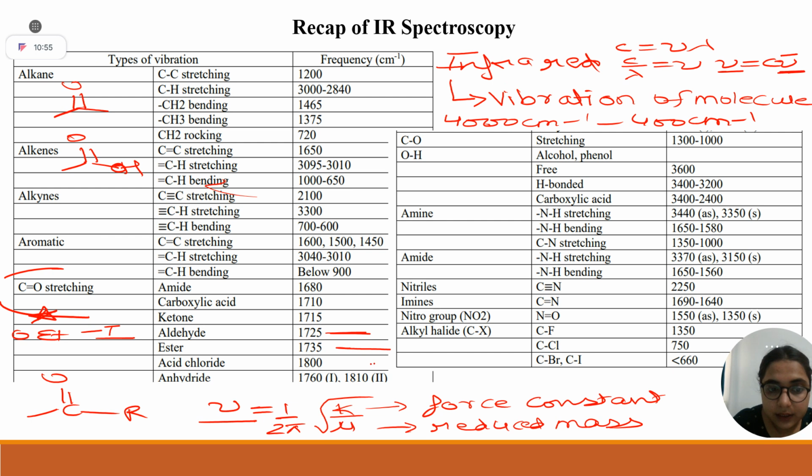Okay, then your acid chloride at 1800, and at last your anhydride, which has two frequencies. One is from symmetric stretch and one is from asymmetric stretch. Do you know anything about symmetric and asymmetric stretch? Yes or no? If you take any rubber band, okay, I don't have one. Just give me one.